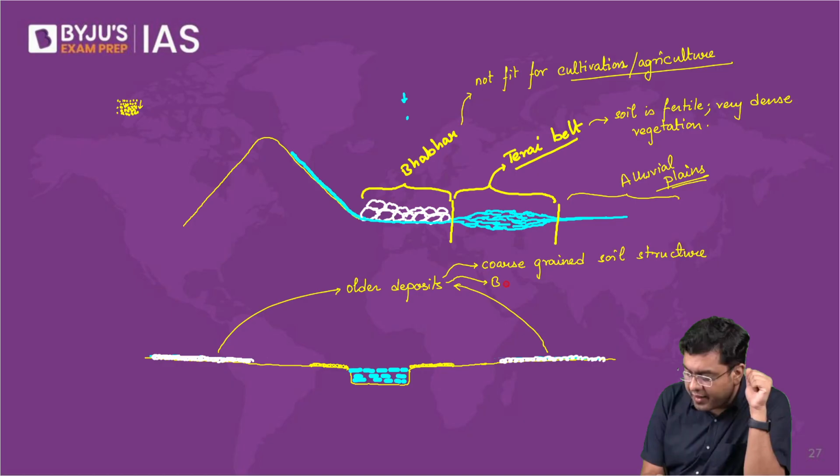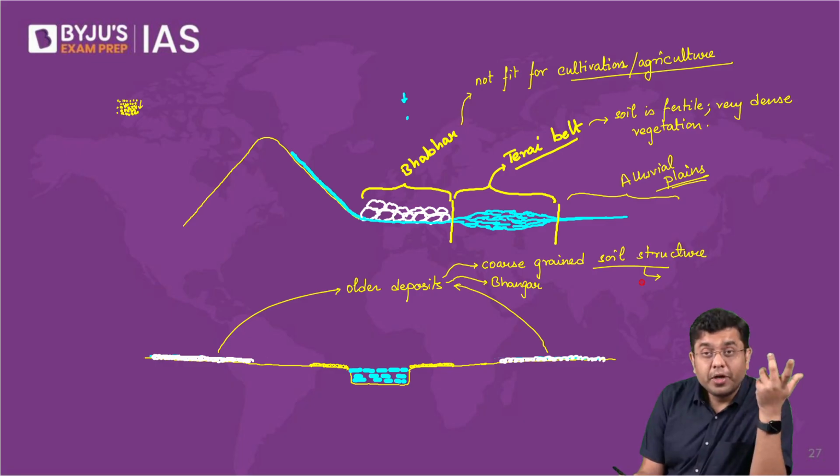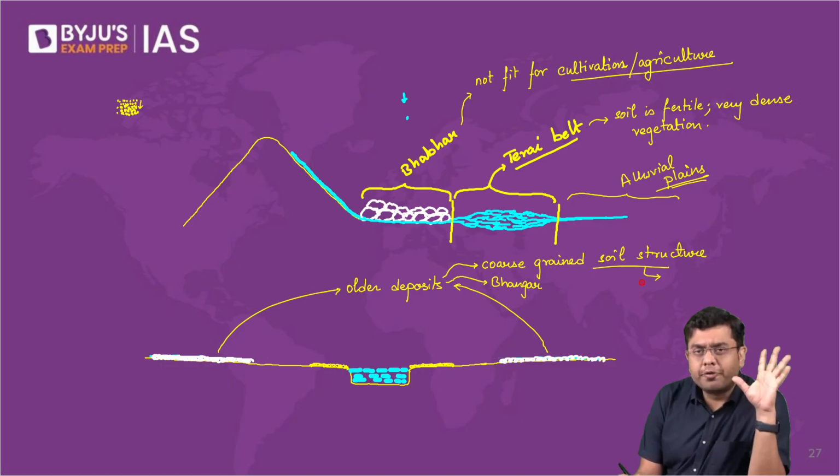Right? They are referred to as bhangar. So here you will observe that only certain crops such as pulses, maize, and in certain cases even oil seeds can be grown, where a lot of crops cannot be grown.